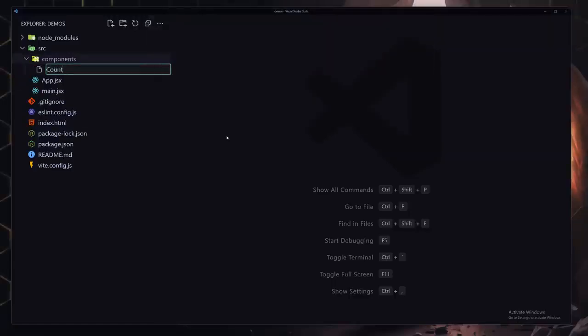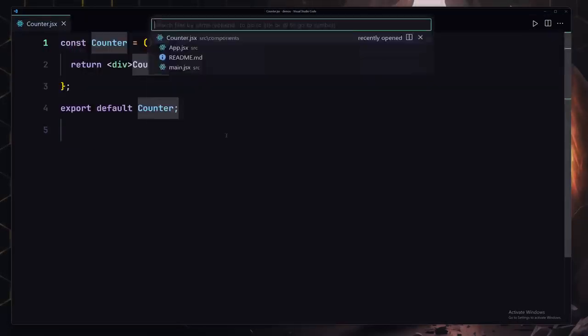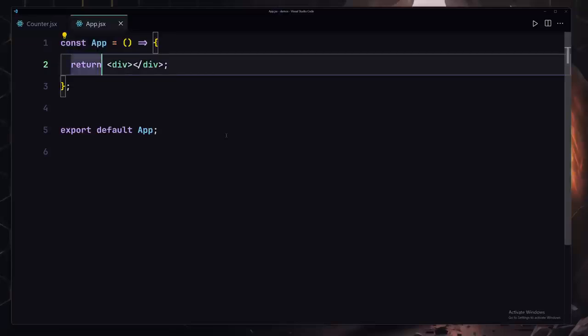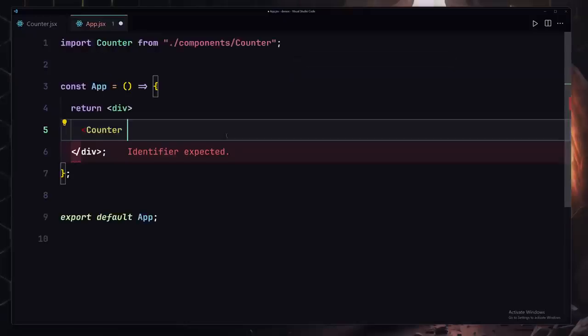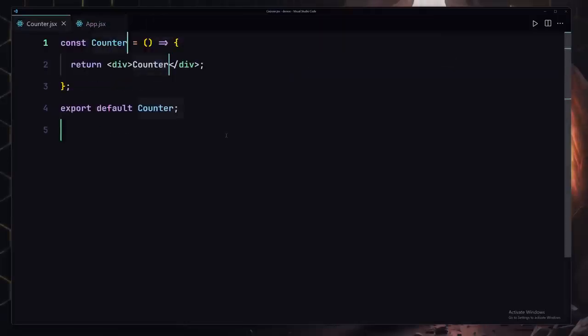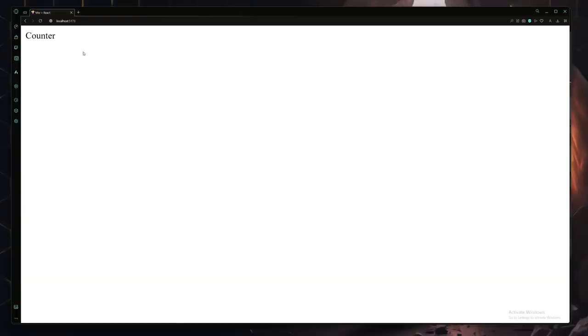Let me create my counter.jsx file, and I'm going to be using the RAFCE. Save my file, go to my app and register there. Right here, this is right over counter, hit enter and just close there. So I'm going to save my file. I'm going to also run my server, which I'm already doing. So let me just do that once again. And now we are getting our counter, which is looking amazing.